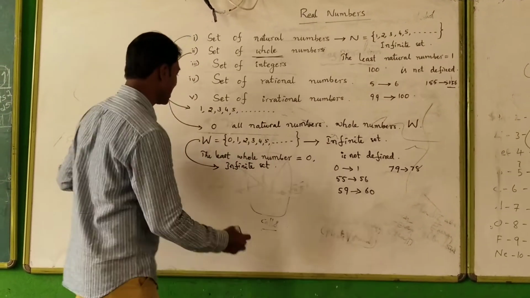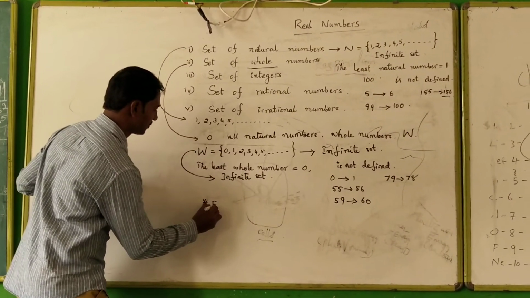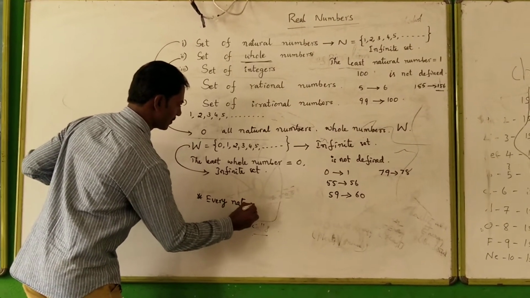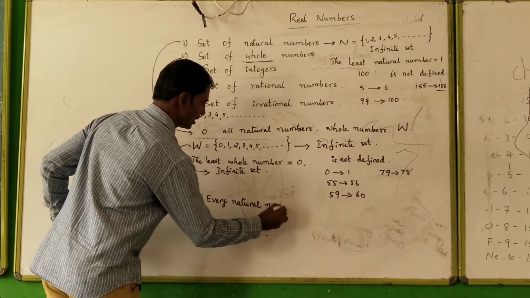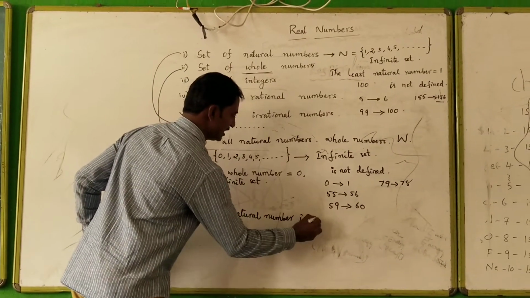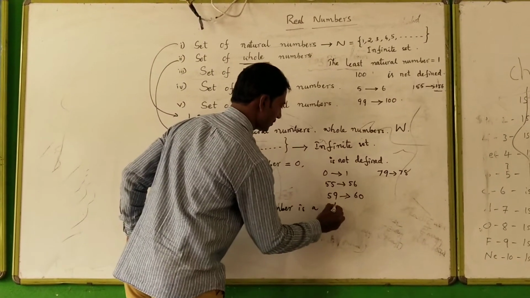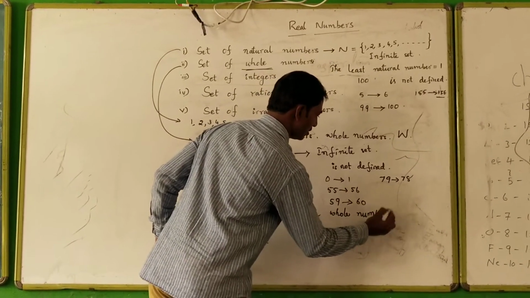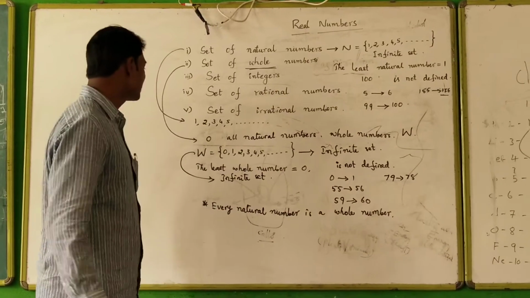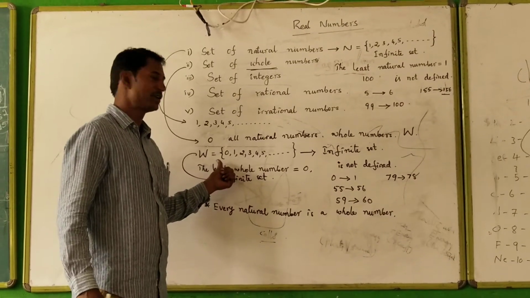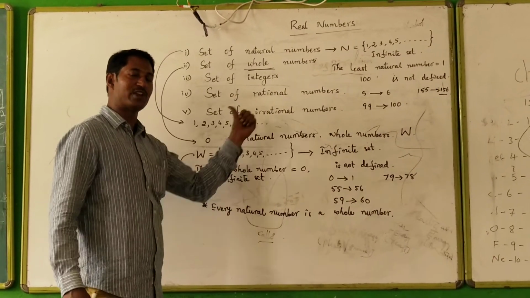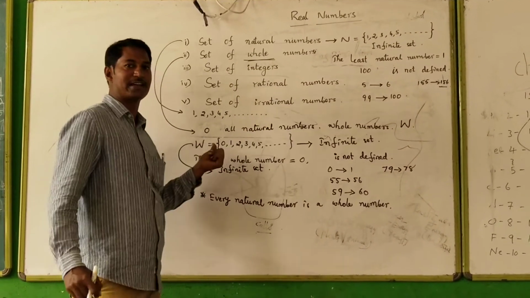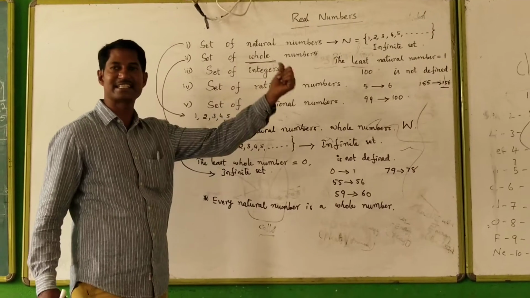Therefore, every natural number is a whole number.